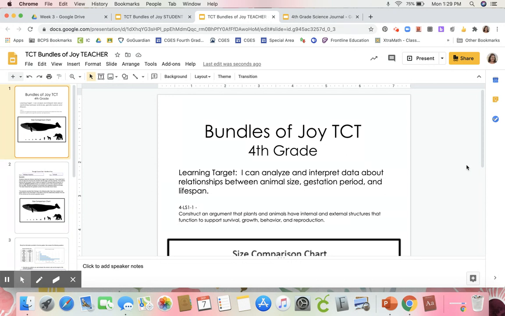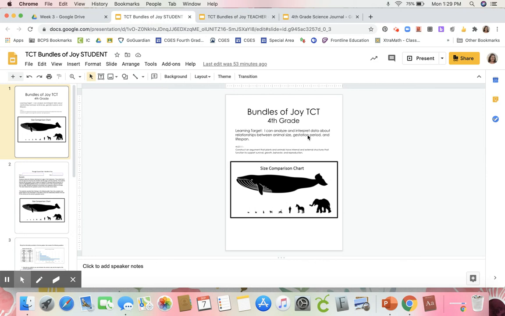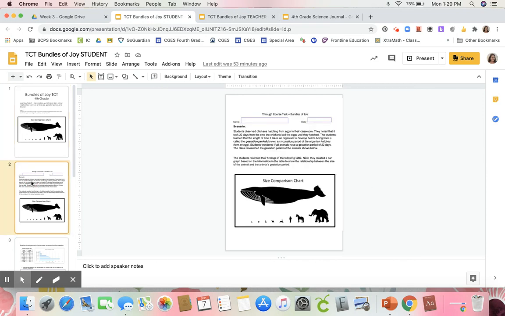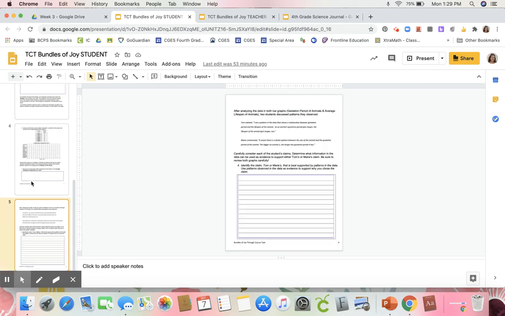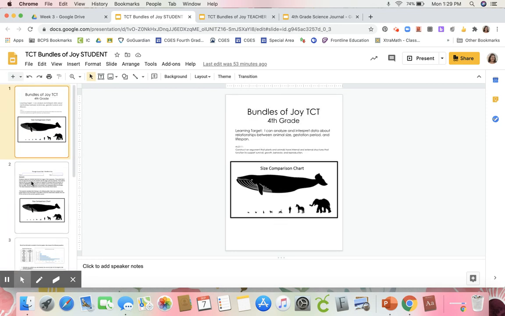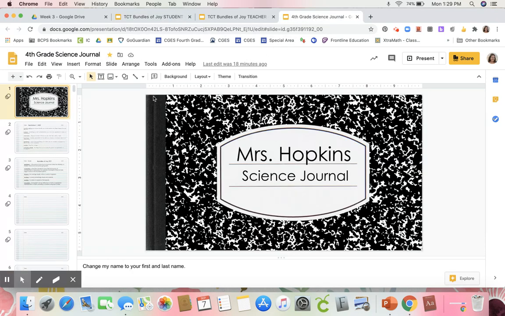Yesterday, we went through this whole slideshow. Let me click on the student one. We went through this whole slideshow, each page, to read and discuss what it was talking about and what our tasks were. We didn't complete any of it. And then we also looked at our science journal.